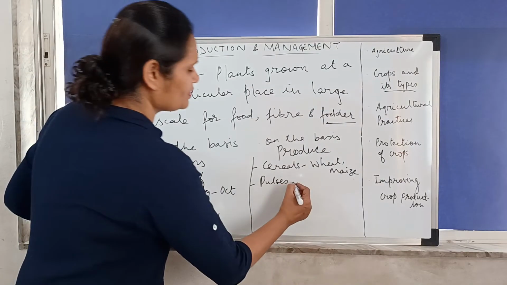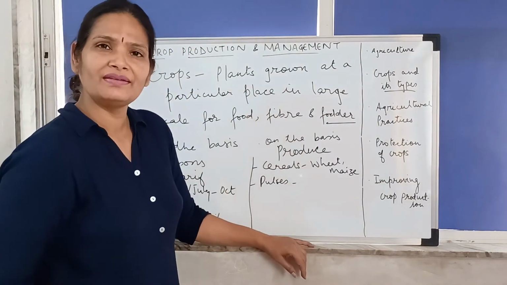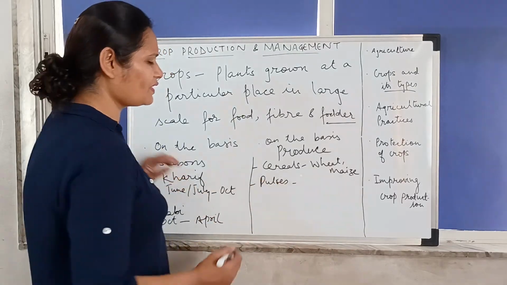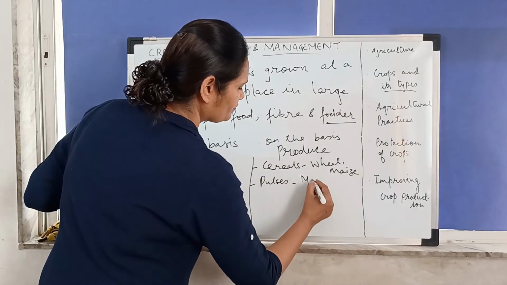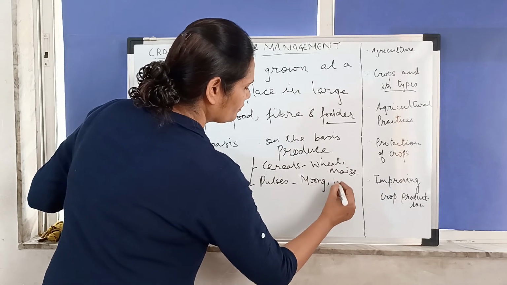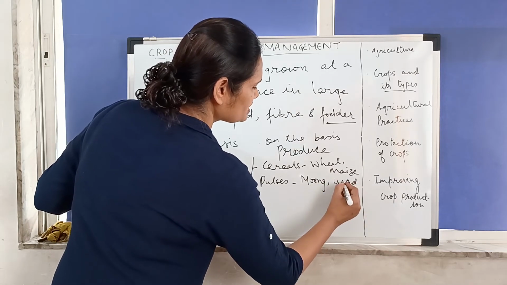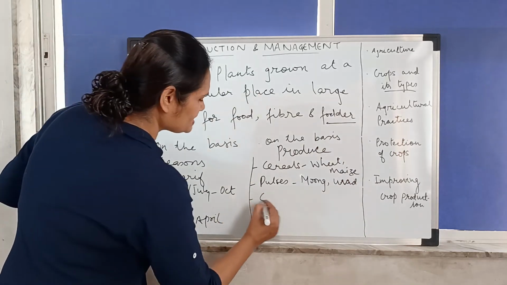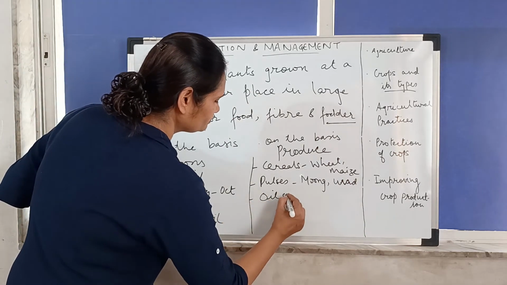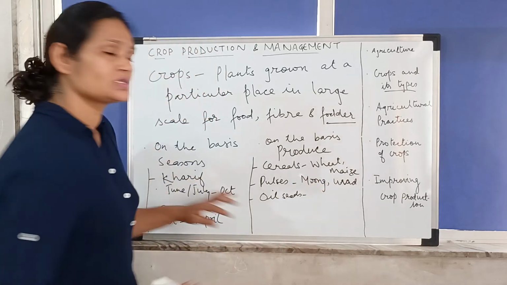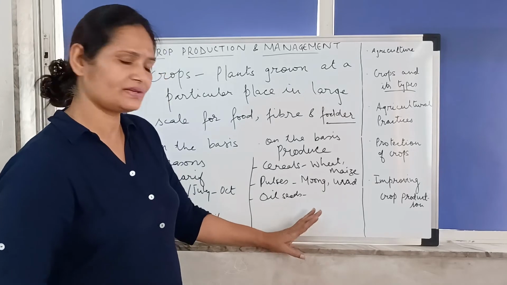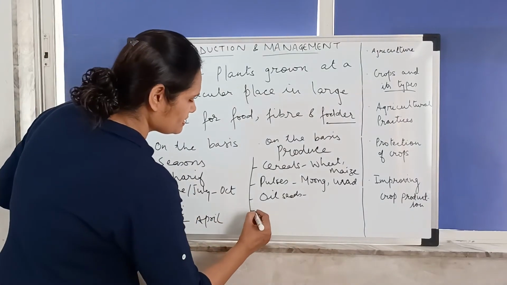For example, we eat tuar dal, then moong dal, right? All these come under the category of pulses. This is urad I have written. Then oil seeds. Oil seeds can be groundnut, mustard seed, etc. They all are oil seeds.